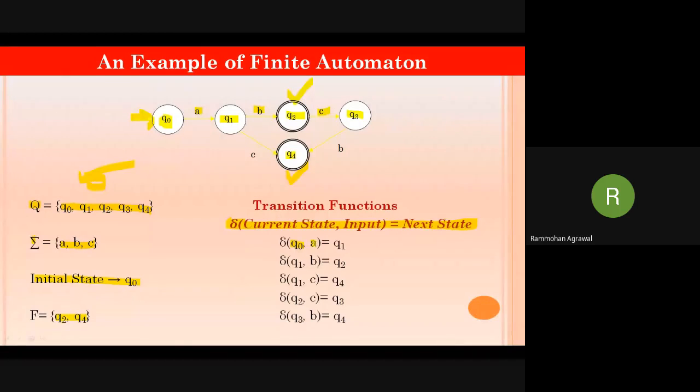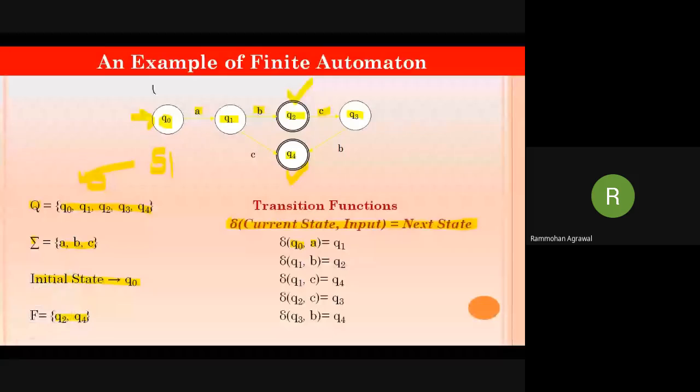So when an input A is applied on a state at time T1, this is our T1, this is our input, and this is our state.